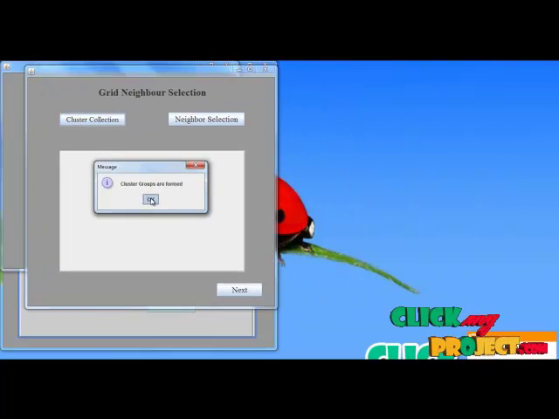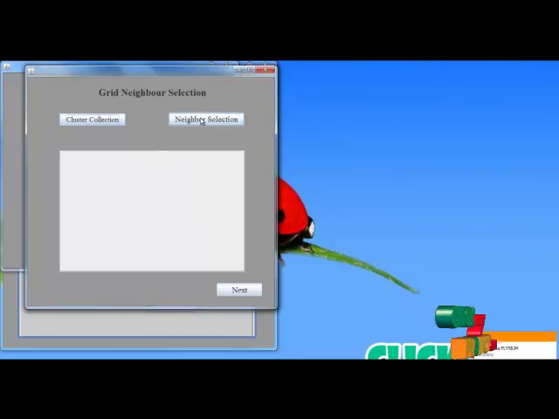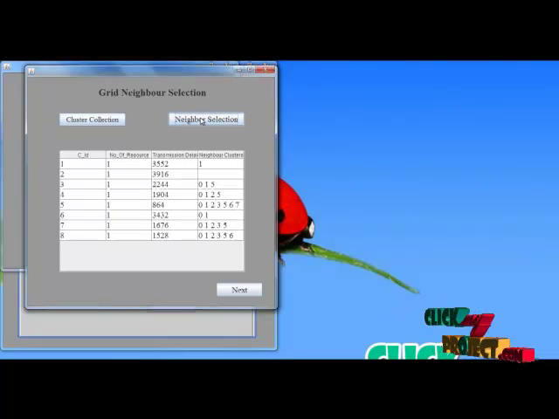Next we select the grouping of the clusters. Here I collect the cluster groups and formulate the neighbor selection. This neighbor selection will help us migrate jobs from one resource to another resource. Here we develop the sum of the neighbor clusters based on the transmission delay, so each cluster group's transmission delay will be shown.